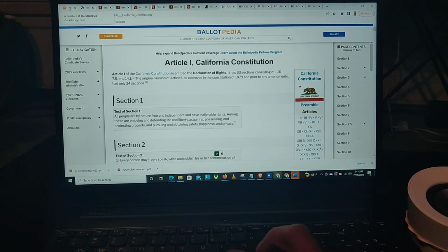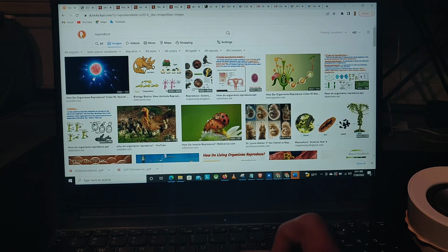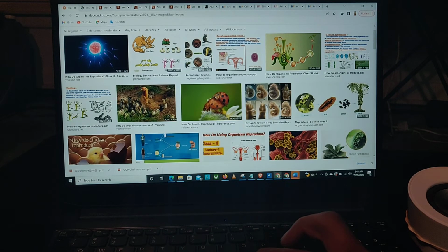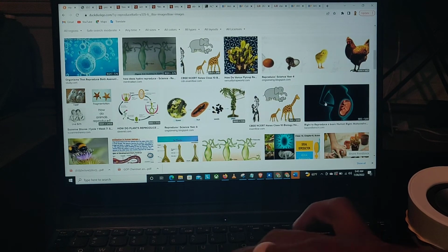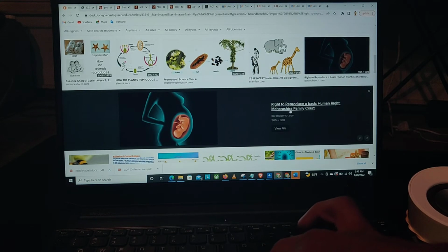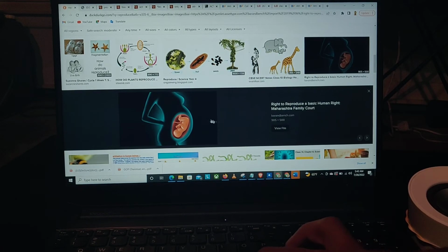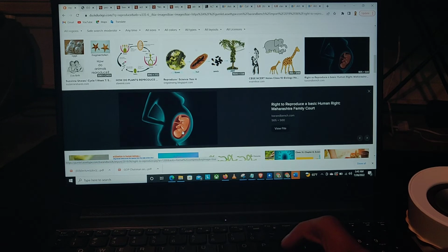So right over here, when you reproduce and then you have the little sperm goes into the egg, right? Because you get this right here, right? Which is what we call a little man or a little woman, right? Because it goes into this right here. You see this? This is the organs, the vessel where the little baby lives, right? Because I'm going to scroll down, because this right here, right? Right to reproduce, a basic human right, right? Because that is called life. That is either going to be a man or a woman, right? And that is called life.